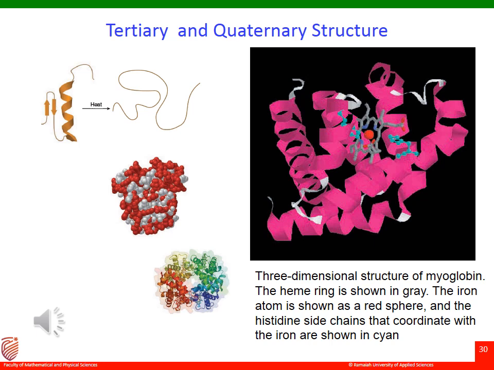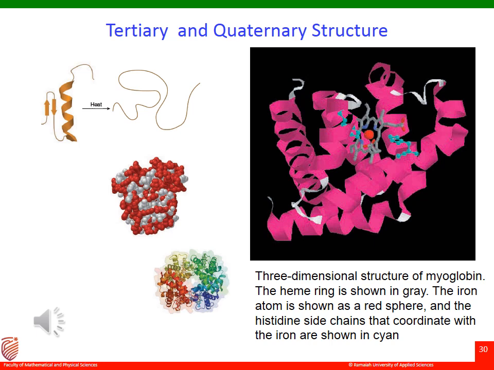Consider the structure of myoglobin here, a protein used to store molecular oxygen. The region marked in red represents polar side chains, and they are positioned on the surface of the three-dimensional structure so that they can interact with the water, thereby maximizing the stability of the protein.